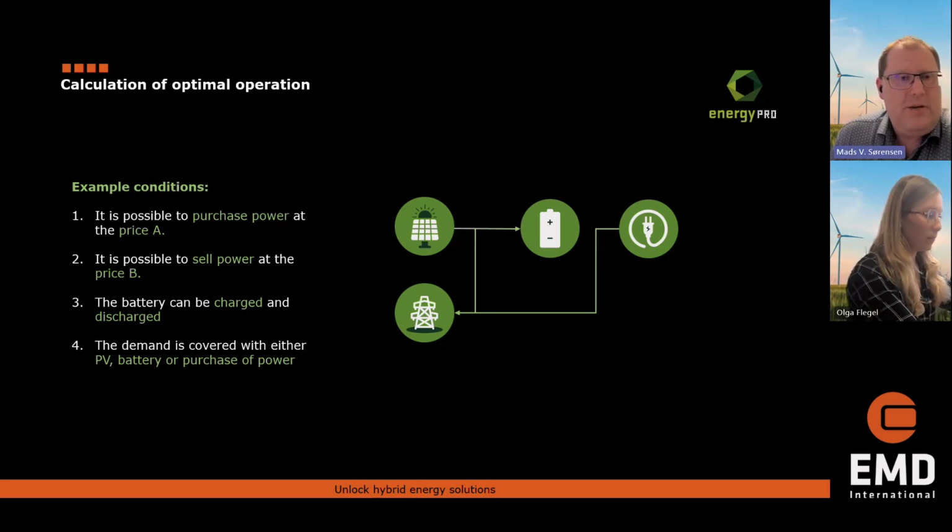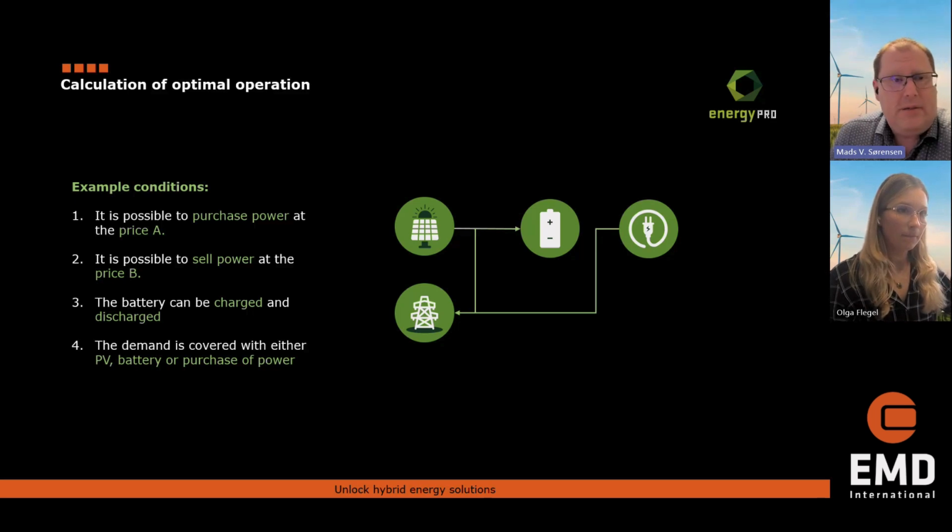We can also sell power at a different price, and we can charge or discharge the battery. And the demand we have can either be covered by the PV, the battery, or purchase of power from the grid. And then, of course, depending on what limitations we have put in, we will get different results.